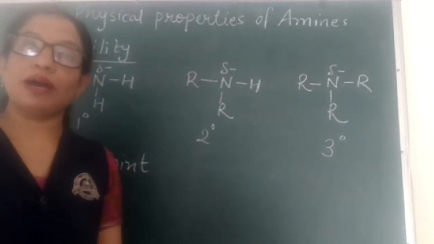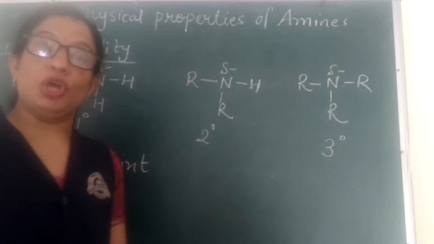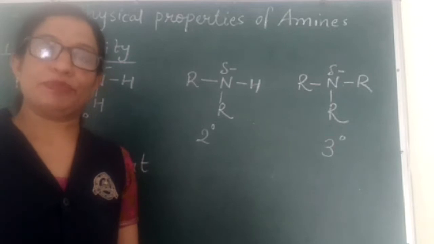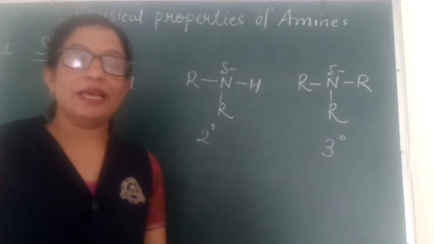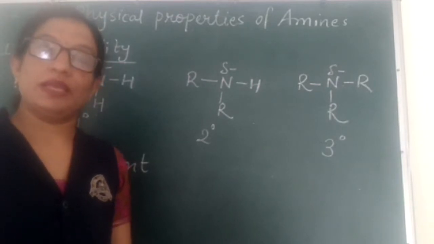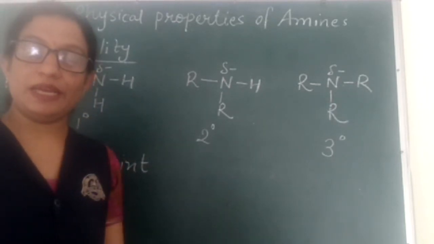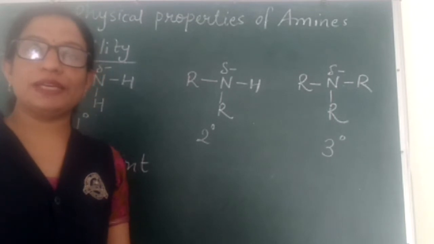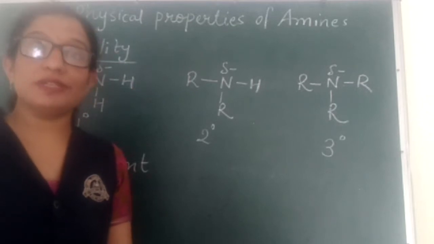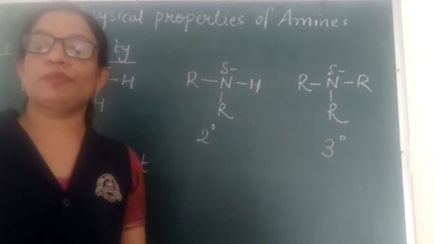As the size of the alkyl group in a particular type of amine goes on increasing, its solubility in water goes on decreasing. The reason behind this fact is that the alkyl groups are hydrophobic in nature. This means that as the size of the alkyl group goes on increasing, the hydrophobic part goes on increasing and becoming dominant, and therefore, because it is hydrophobic in nature, it will go on decreasing the solubility of